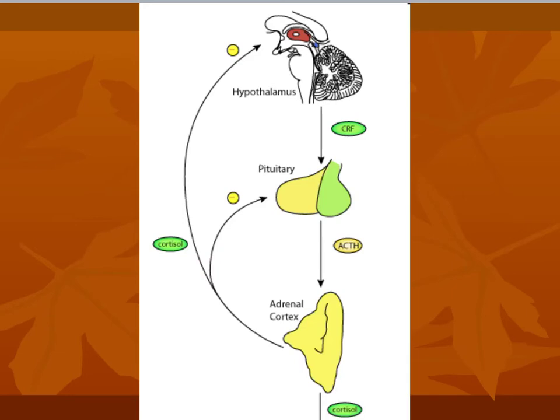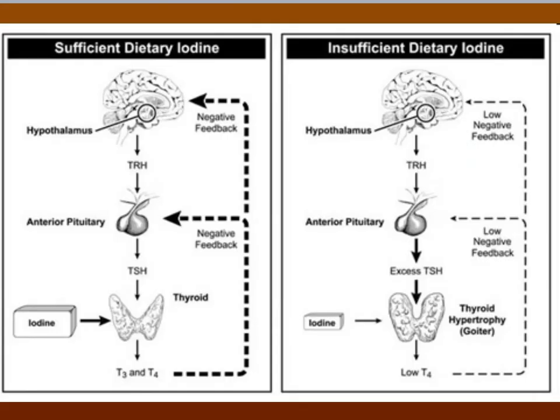That is then going to stimulate back and say, hey, we've already released the cortisol, we've acted, we've met our biological need, it's time to shut off. And when that does, it will stop the production of CRF and ACTH, so we do not continue to go down the path. Let's take a look at another example.